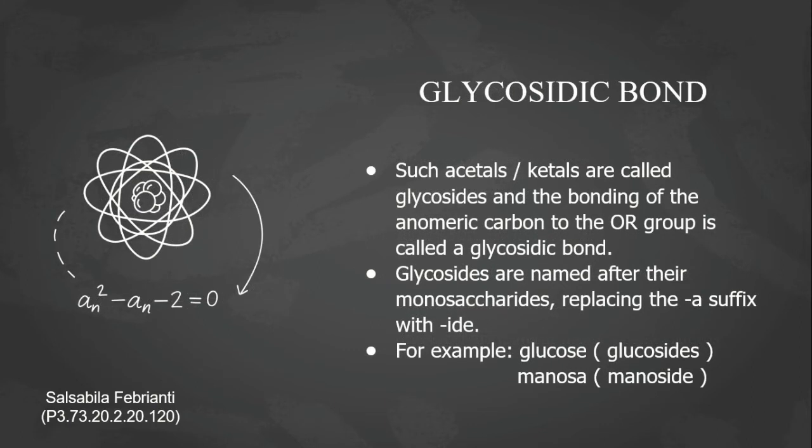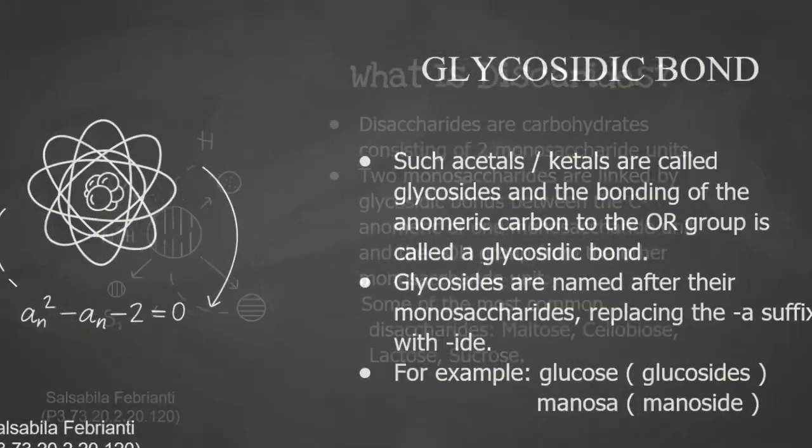Acetals or ketals are called glycosides, and the bonding of the anomeric carbon to the OR group is called a glycosidic bond. Glycosides are named after their monosaccharides by replacing the -e suffix with -ide. For example, glucose and mannose.